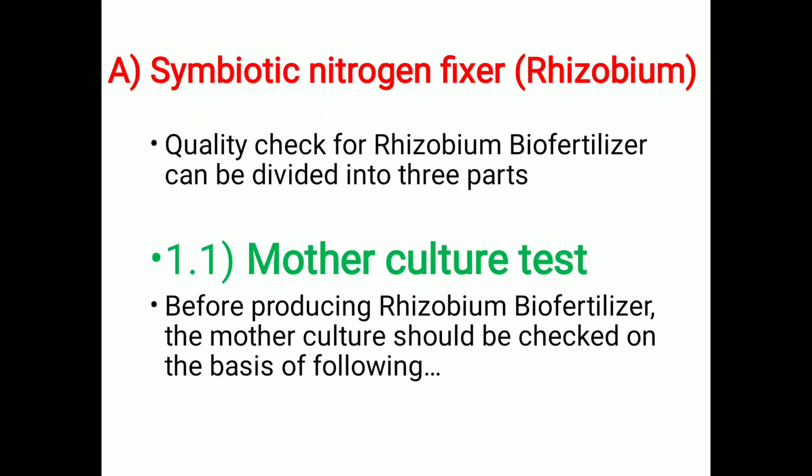Then we discuss the quality parameters of rhizobium, mostly in the case of biofertilizers. The quality of rhizobium has to be checked with the help of certain parameters. Three parts are involved in the quality check. The first one, 1.1, is the mother culture test. Before producing rhizobium biofertilizers, we have to check the mother culture on the basis of the following points.